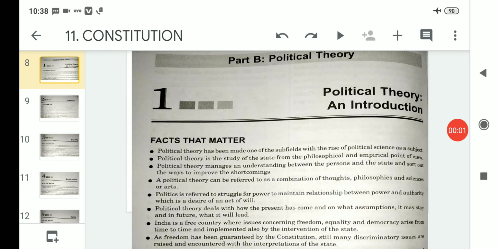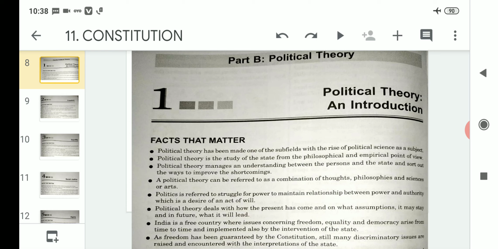Hello students, welcome to the Political Science class for Class 11 Arts, and today we will proceed with the discussion of important points from Part B of the Political Science book, that is Political Theory. We will start discussing the first chapter of this Part B, that is Political Theory: An Introduction. So let us proceed then.